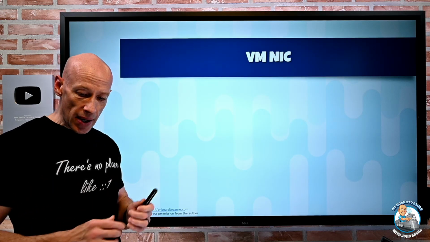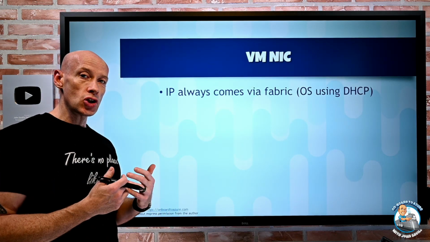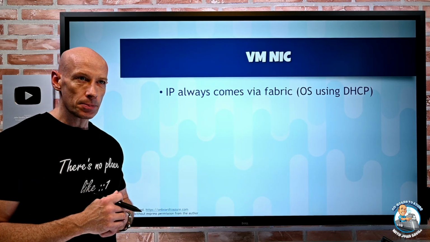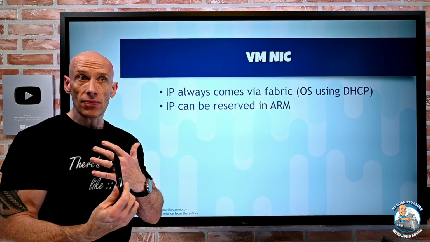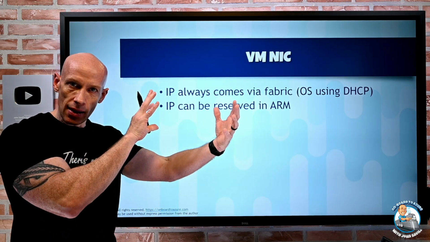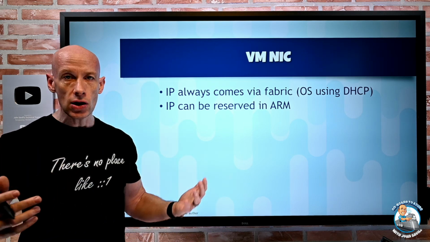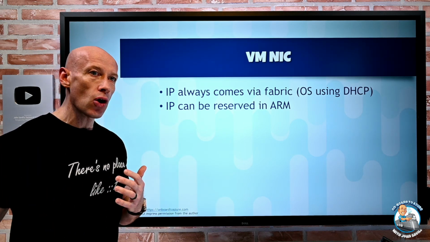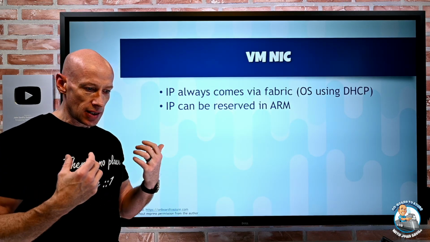Okay, so then we get a virtual machine network interface card. So I drew that on the picture, the idea of, hey, there's this NIC. The IP address for a virtual machine always comes from the Azure Fabric. This will be thought of within the guest operating system as DHCP. Now, I can reserve a particular IP address from the subnet the VM is connected to for a particular virtual machine. So if I was a domain controller or a SQL server, I can absolutely configure it so it always gets the same IP. But the guest operating system thinks it's using DHCP.